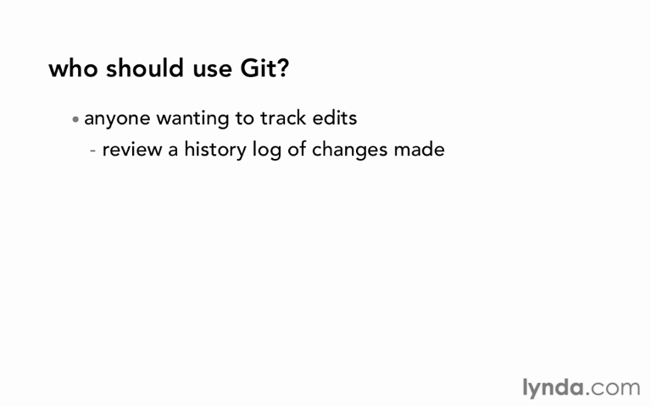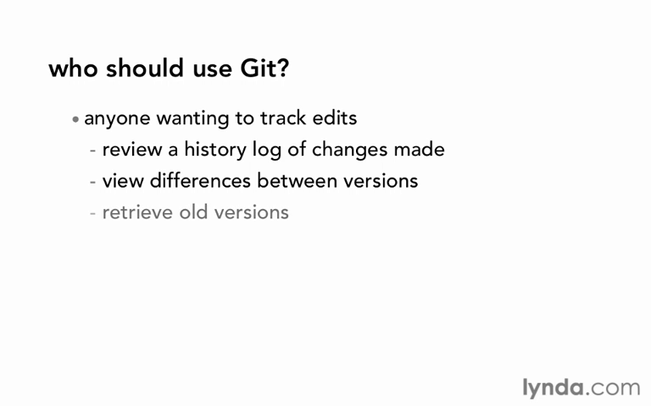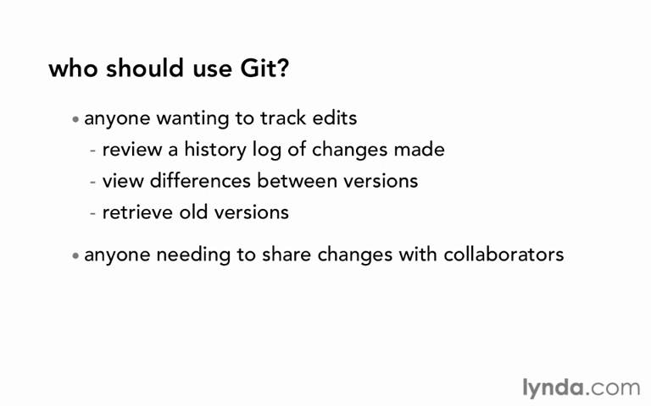It offers you the ability to review a log of changes that were made, to view differences between versions, and to retrieve old versions. Those features are not just limited to programmers. Those are things that anyone working with a text file might want to be able to do. It's also useful for anyone needing to share changes with collaborators. So one person makes a set of changes to a document, someone else makes a set of changes to the document, and we want to merge those together or share changes between each other, then Git can help us to do that.